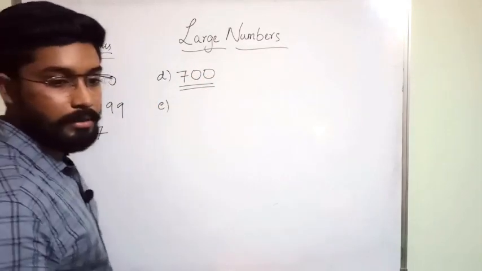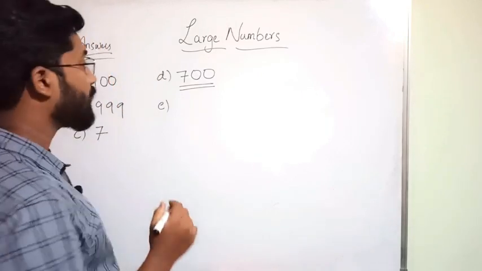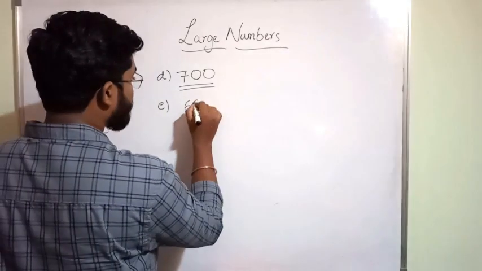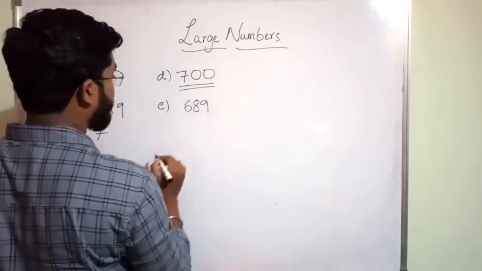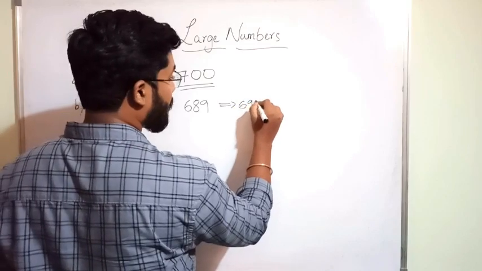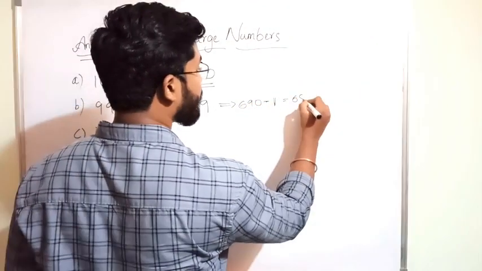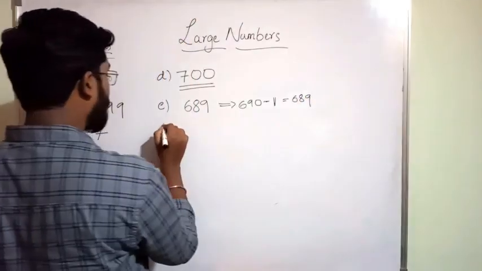Next one. The number that comes just before 690 is 689. How did we get this? 690 minus 1, because he said before, so you are going to get 689.